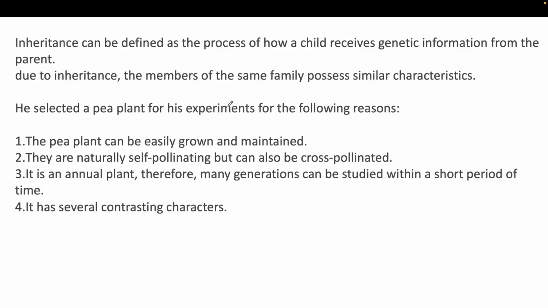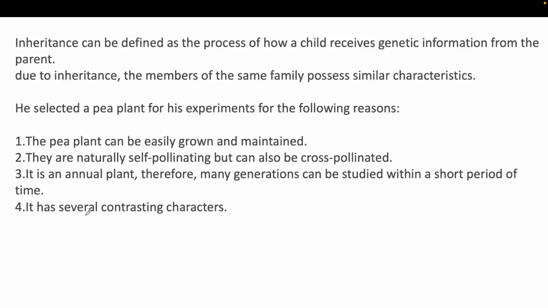Mendel was the father of genetics, who discovered several concepts to understand inheritance. He did his major experiments in the pea plant, because the pea plant can be easily grown and maintained, and it is naturally self-pollinated as well as cross-pollinated. It is an annual plant, so in a very short duration of time he could perform so many experiments. So that's one of the reasons.